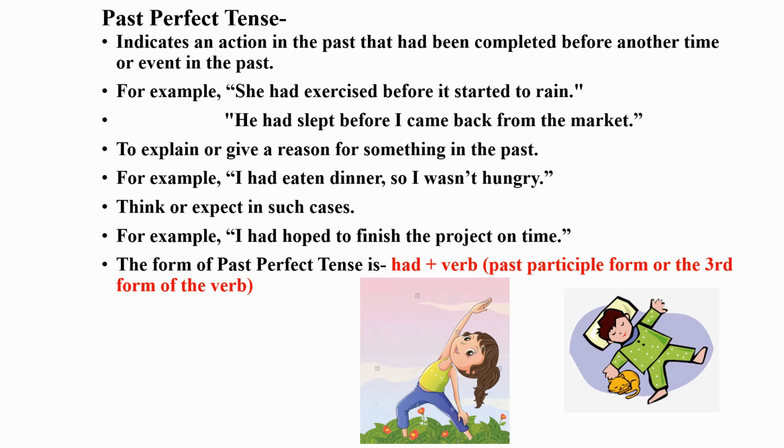The form of past perfect tense is had, which is the past tense of has and have, plus verb past participle form or the third form of the verb.